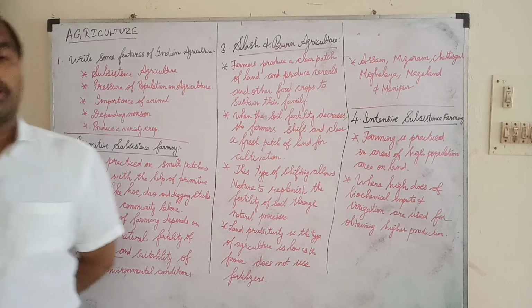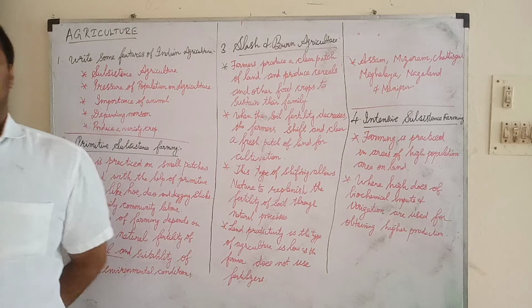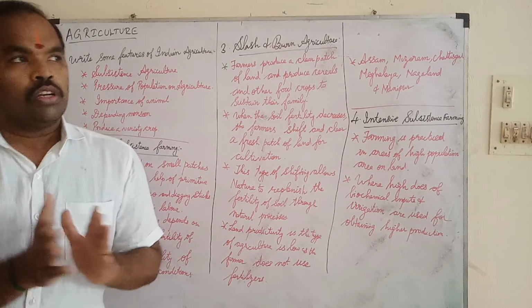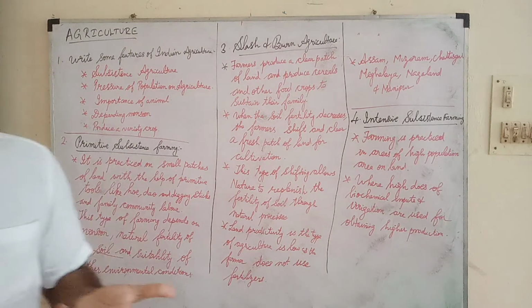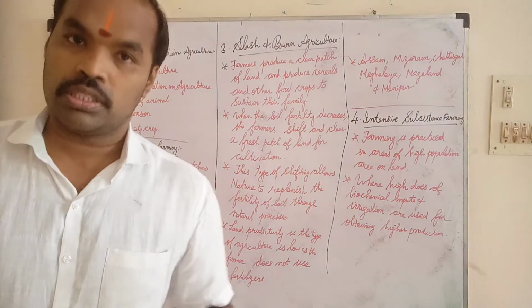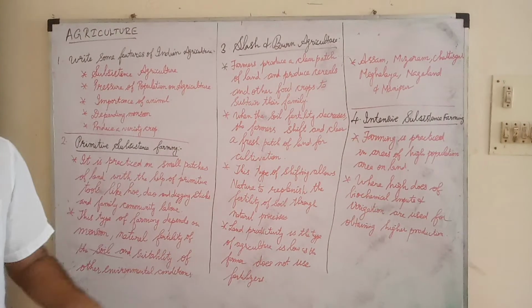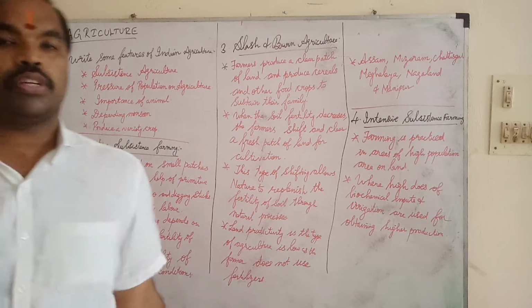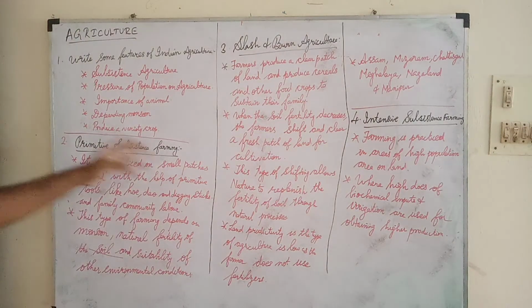Then depending on the monsoon climate. In which climate the crops, fruits and vegetables will be produced, those details also we can get. And mainly producing a variety of crops. And next question. Primitive subsistence farming.